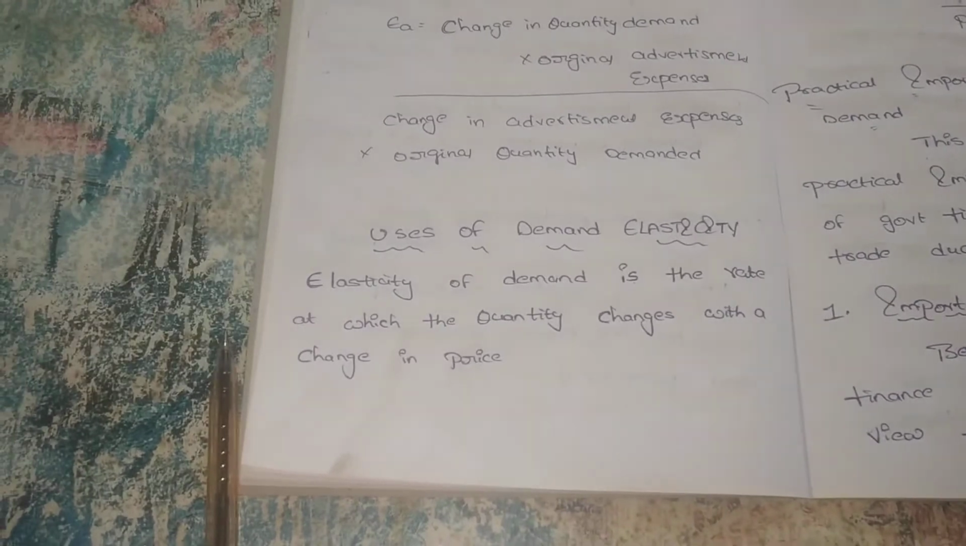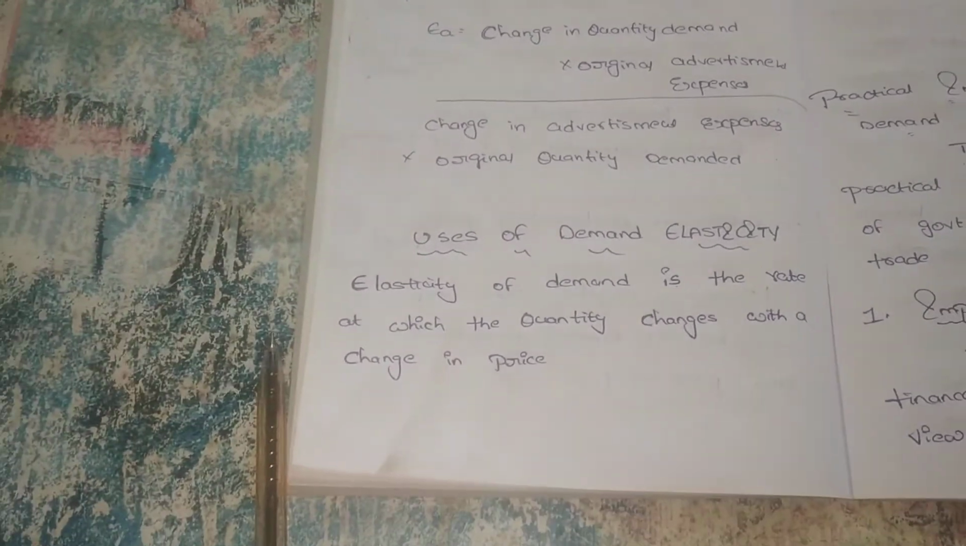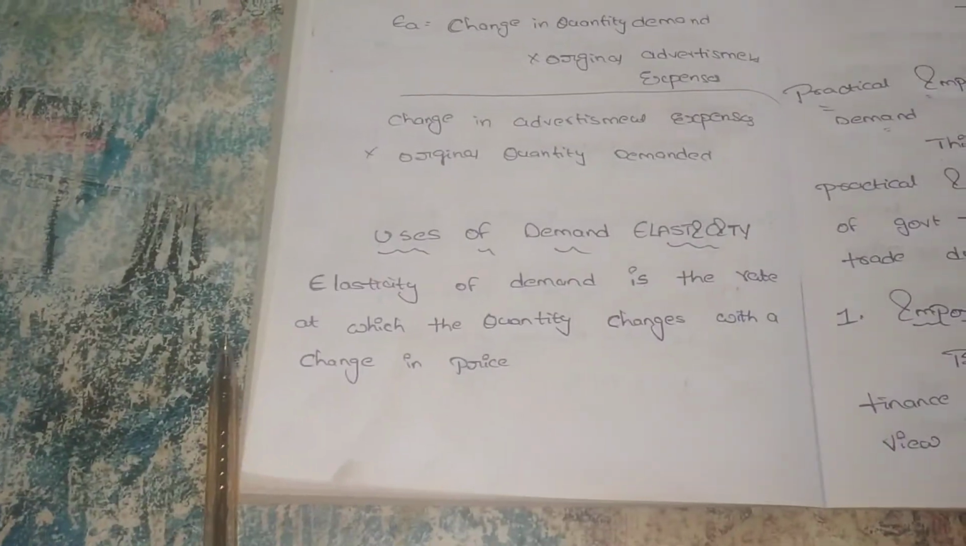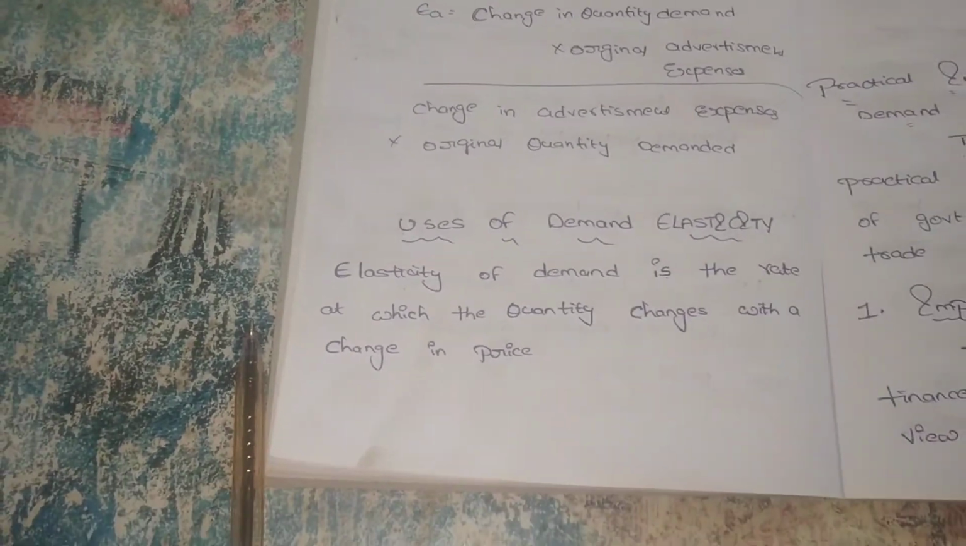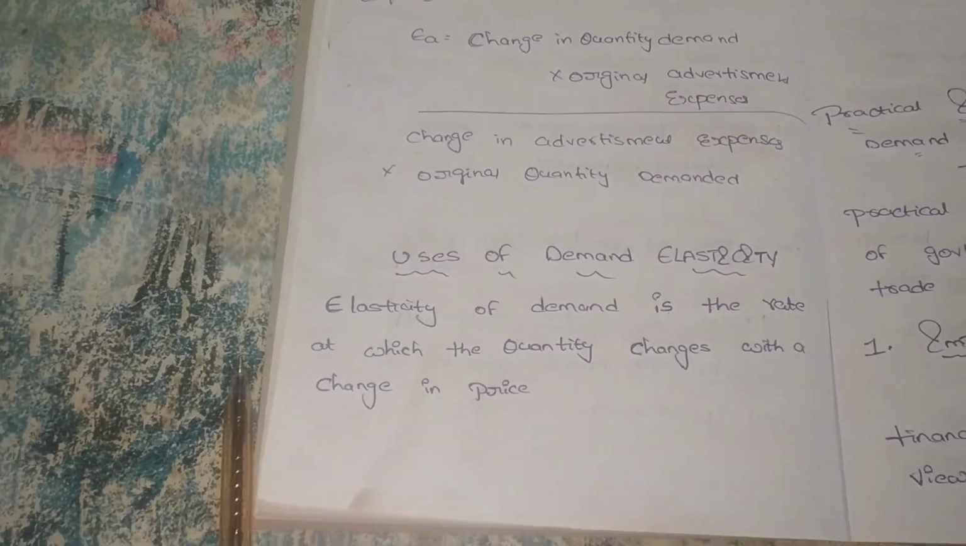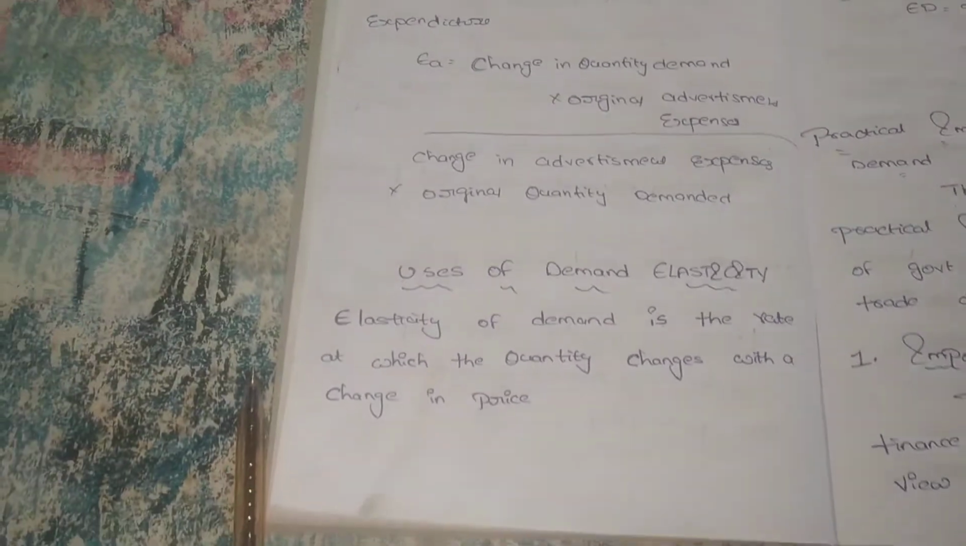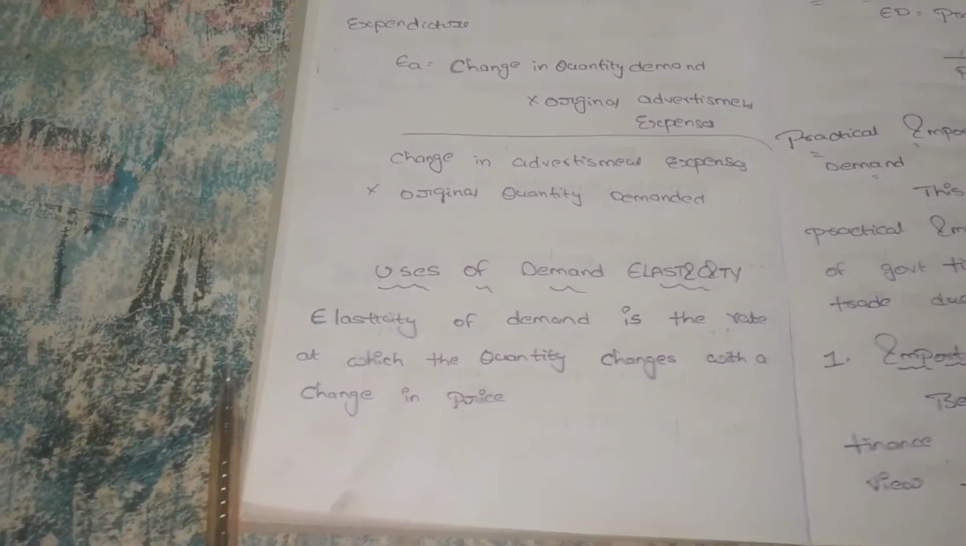In the previous lecture, we discussed elasticity of demand and types of elasticity of demand. There are different types: price elasticity of demand, income elasticity of demand, advertisement elasticity of demand, and cross elasticity of demand. We discussed each briefly.